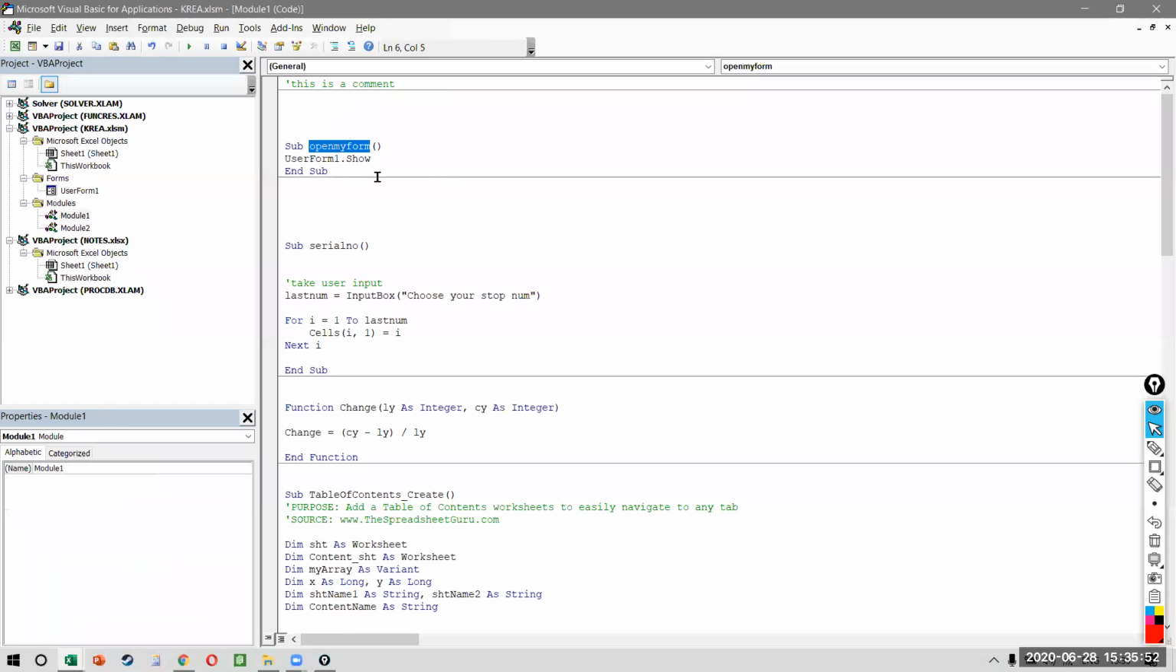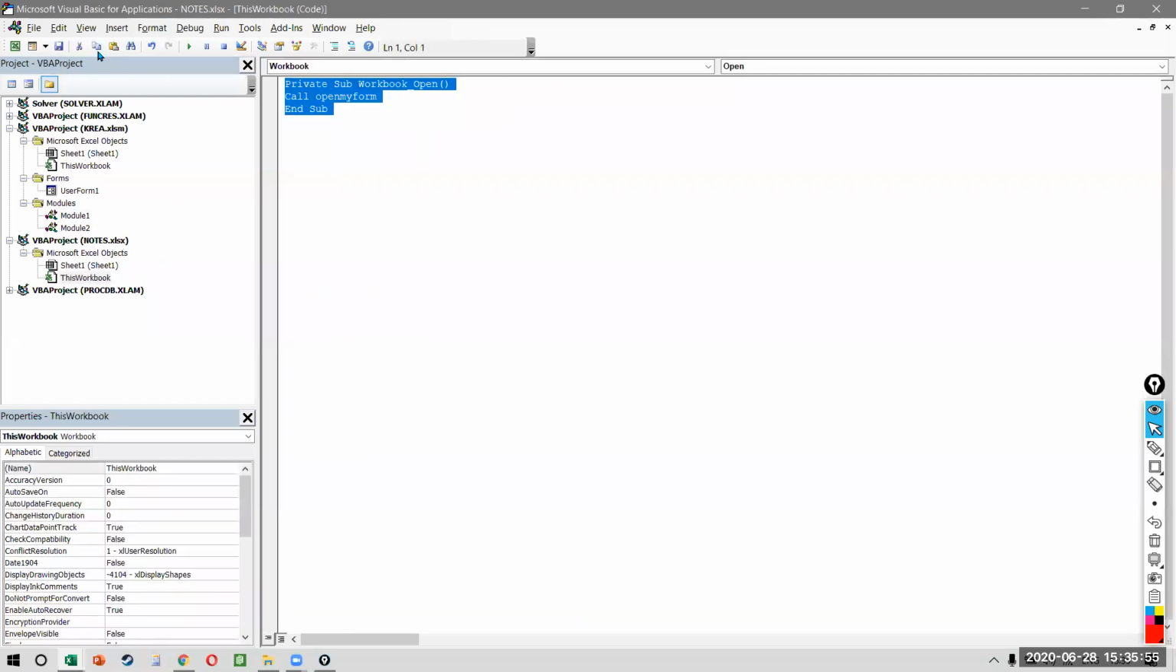I'm sorry. I'm so sorry. I put it on a wrong Excel file. No problem. I'll put it on the correct one. I actually put it on the notes file. This is the workbook we are working on.